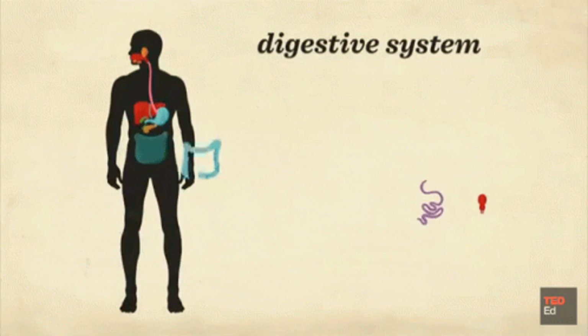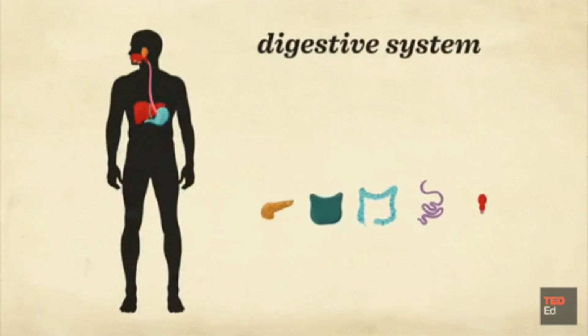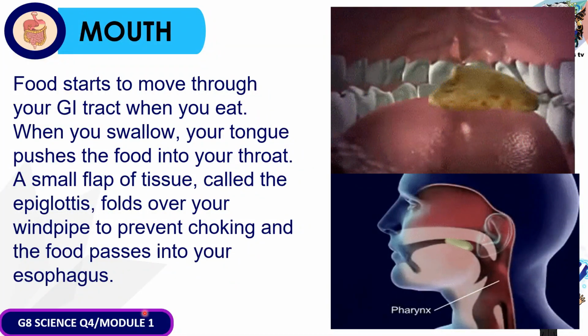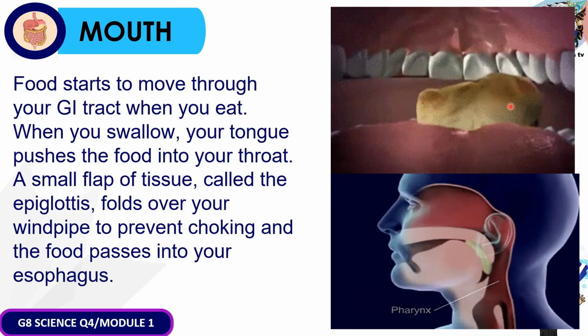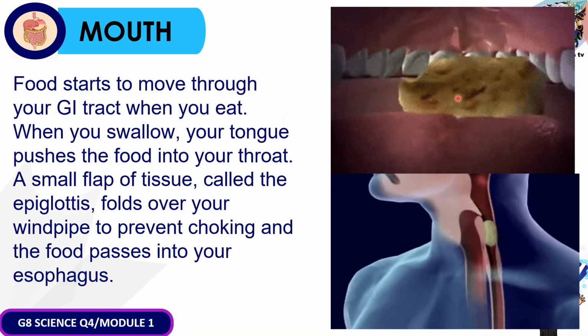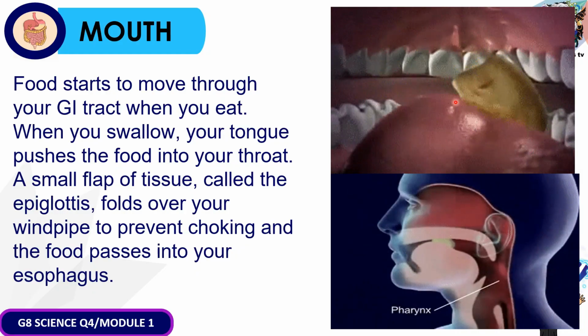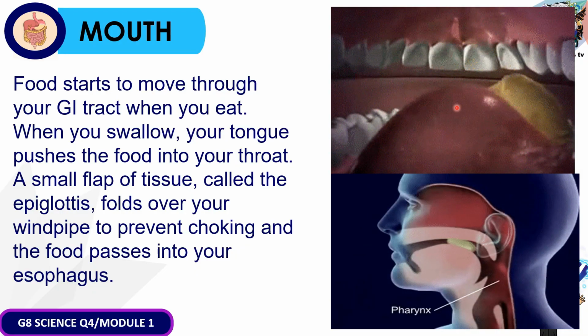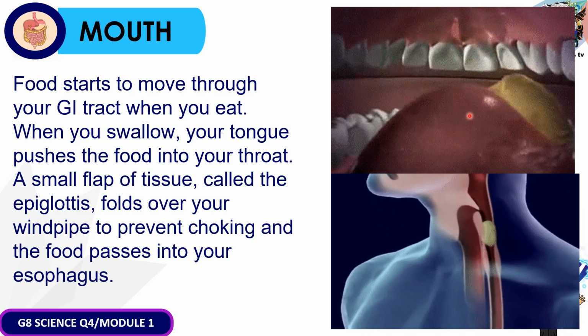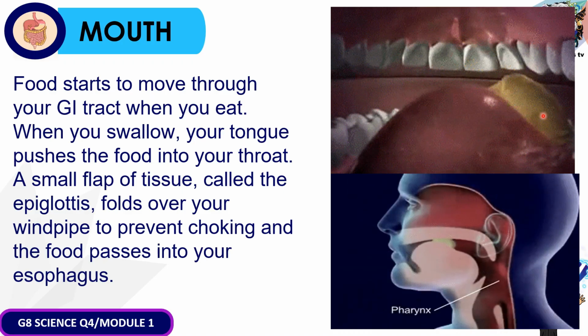This time, let us explore the different organs of the digestive system and their functions. The first process of digestion takes place in your mouth. Now, sa bibig pa lang, in your mouth, physical and chemical digestion takes place. Yung physical, of course, habang inunguya mo yan, yung food is broken down into smaller pieces. Yung chemical digestion naman, it is because gumagamit yung katawan natin ng saliva para mas mabilis na matunaw yung pagkain.